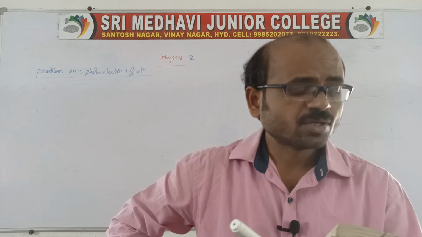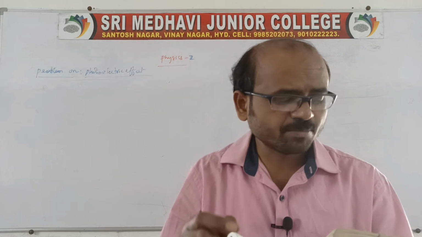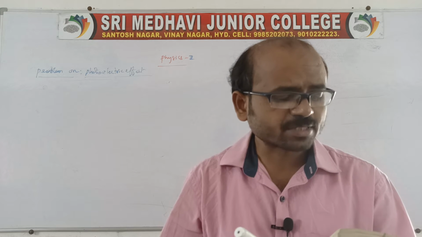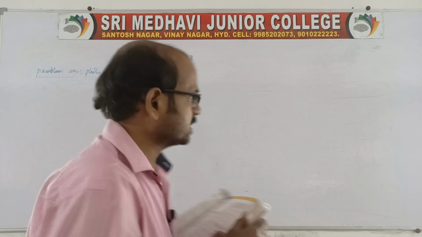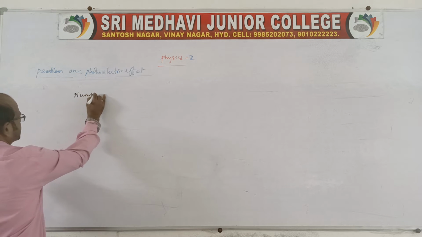H is given. Now, what is he asking? The number of visible photons emitted per second. So here, the number of visible photons per second we need to get. This is also very important.